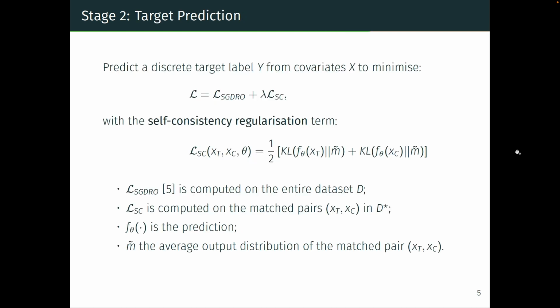The second stage is concerned with the prediction of the target label Y. It is obtained by minimizing a loss that combines a SGDRO objective function computed on the entire dataset and the self-consistency regression term applied to the matched pairs found in the previous stage 1. While the SGDRO objective accounts for the worst-case subgroup performance, the regression term induces the model prediction to be subgroup invariant by enforcing the predictions of the two elements of each matched pair to be consistent with each other.